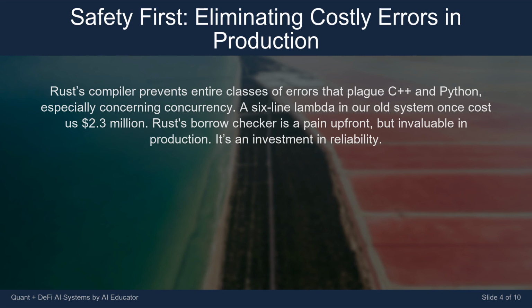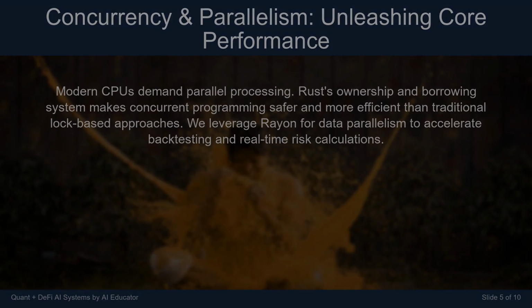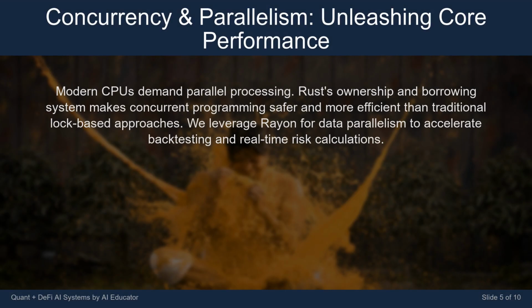A 6-line lambda in our old system once cost us $2.3 million. Rust's borrow checker is a pain up front, but invaluable in production. It's an investment in reliability. Modern CPUs demand parallel processing. Rust's ownership and borrowing system makes concurrent programming safer and more efficient than traditional lock-based approaches.